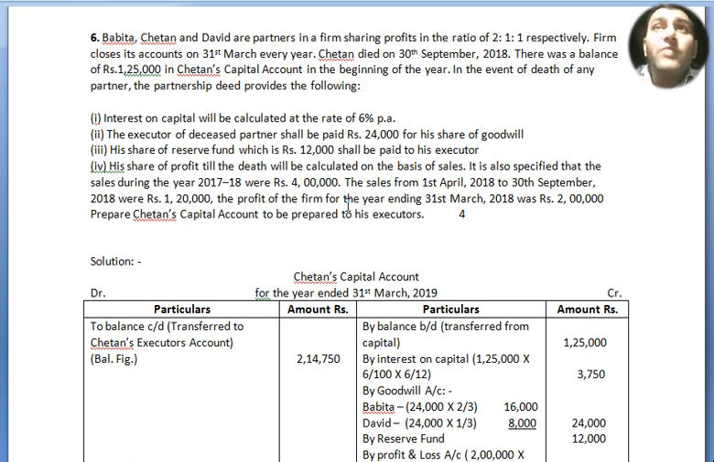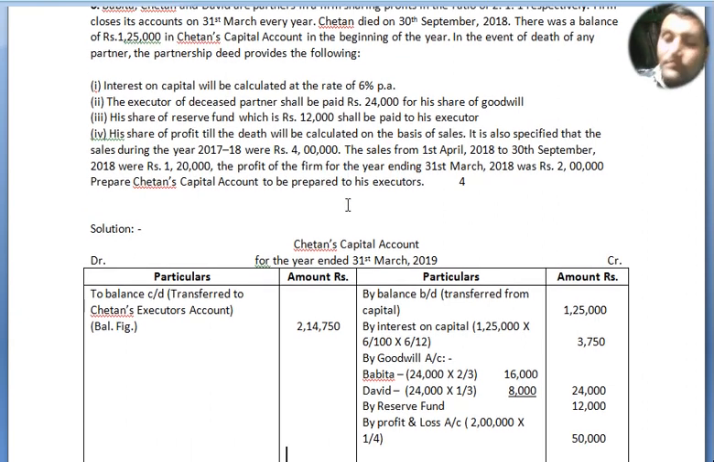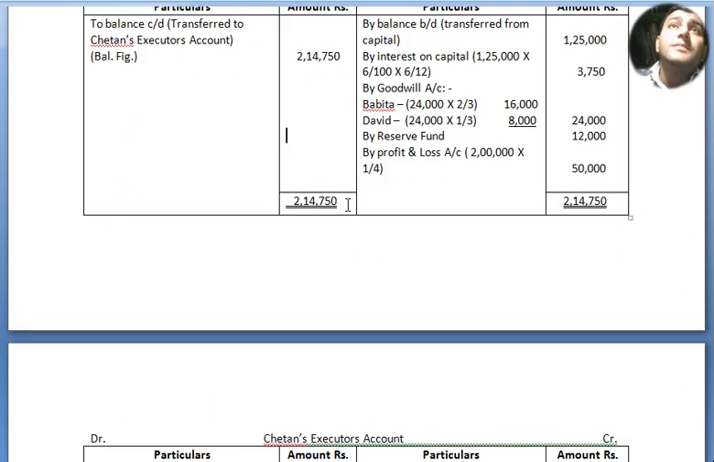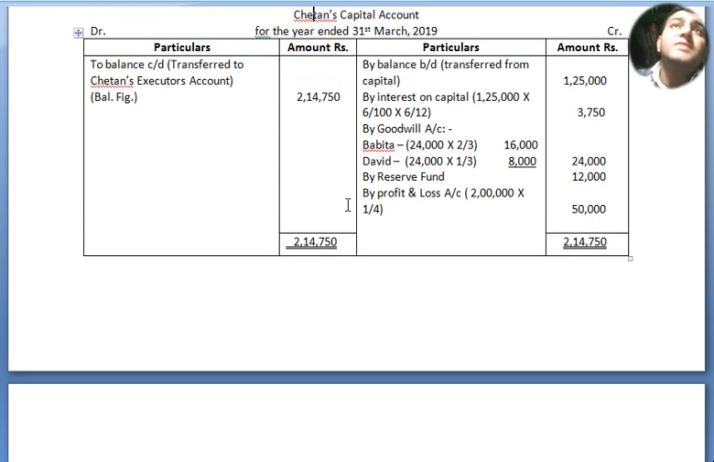The sales from 1st April 2018 to 30th September 2018 were ₹1,20,000. The profit for the year ended 31st March 2018 was ₹2 lakh. Prepare Chetan's capital account and his executor's account. Now the solution: Chetan's capital account for the year ended 31st March 2019, debit, credit, particulars, amount. Now we move to our solution part in the ledger of Chetan's account.